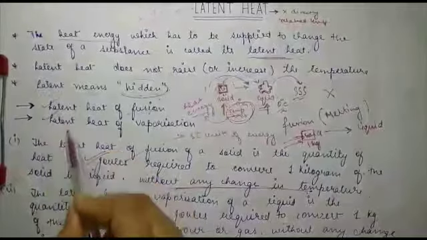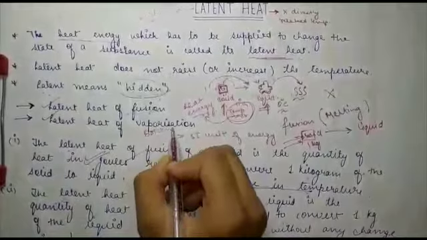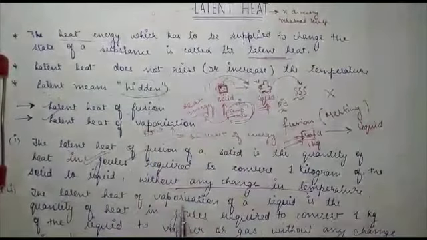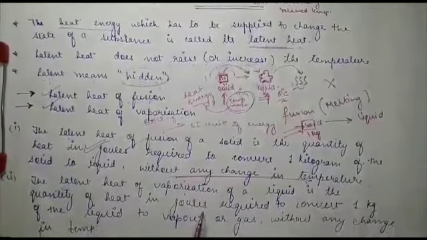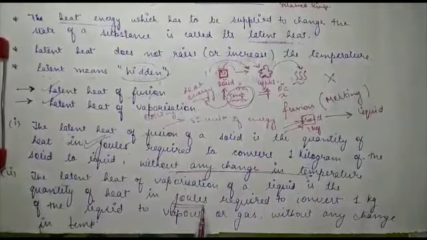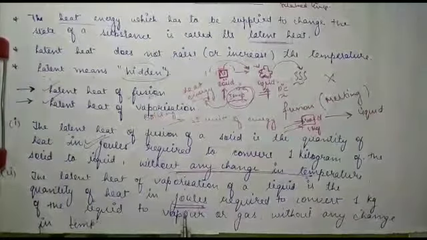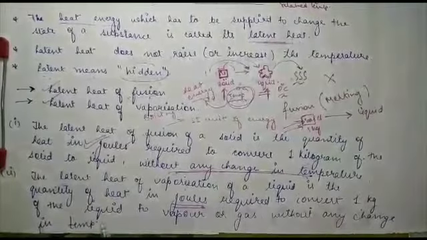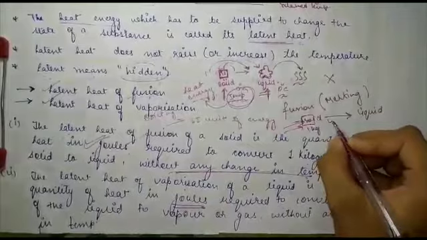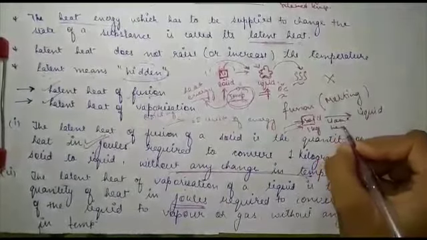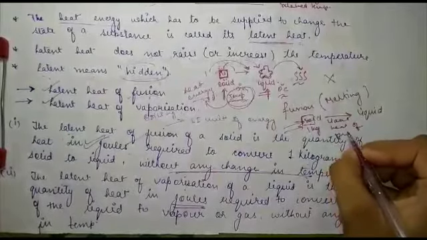Now our second point is latent heat of vaporization, and vaporization is also called boiling. The latent heat of vaporization of a liquid is the quantity of heat in joules, again the SI unit of energy, required to convert 1 kg of the liquid to vapor or gas without any change in temperature. From solid to liquid, it was called the latent heat of fusion.